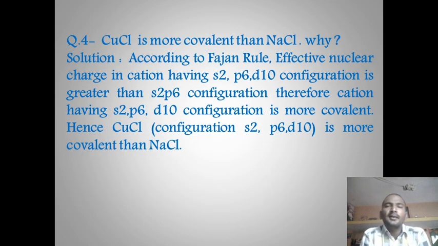CuCl is more covalent than NaCl. Why? We have already seen this in Fajans rule. Cu, which has a pseudo-inert gas configuration, will polarize the anion more, and that will cause more covalent character in it. In CuCl, Cu consists of 2 electrons in the s orbital, 6 electrons in the p orbital, and 10 electrons in the d orbital. That means it has a pseudo-inert gas configuration. Therefore, CuCl is more covalent than NaCl.